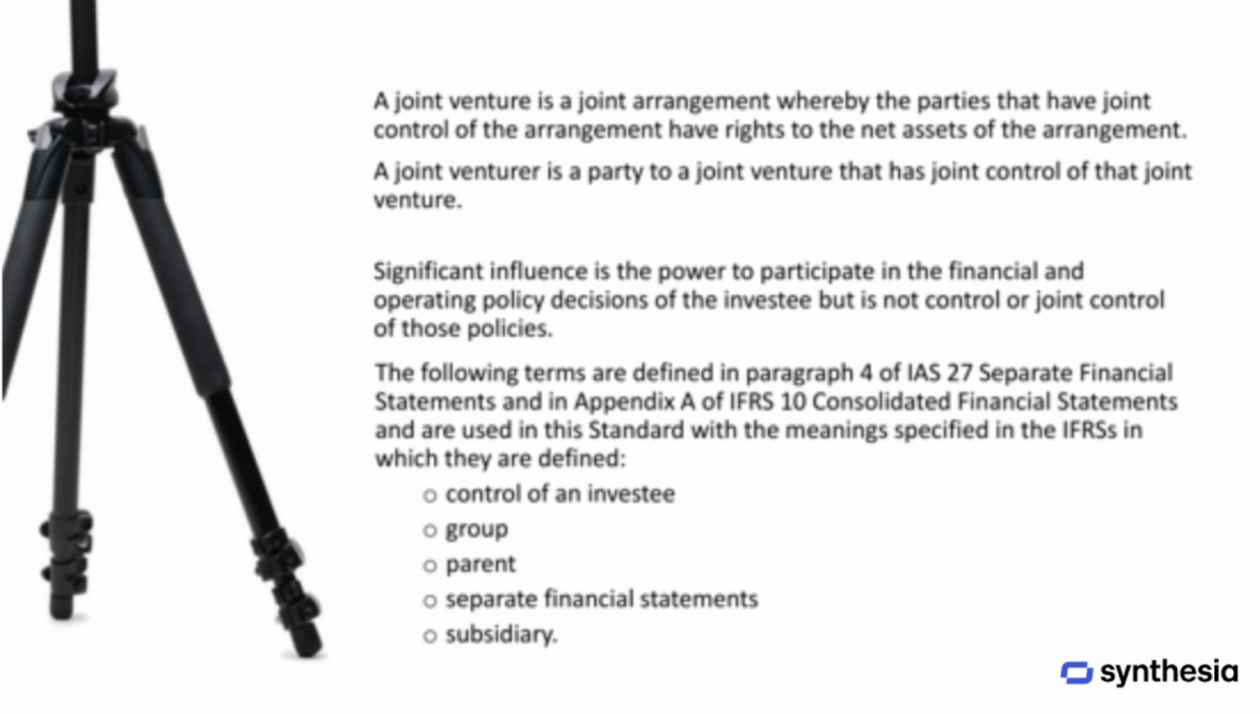Significant influence refers to the ability to take part in the financial and operational decisions of another entity without having full control or joint control. There are also several other terms used in this standard that are defined in more detail in other standards. These include concepts such as control of an investee, the definition of a group, a parent, separate financial statements, and a subsidiary. While they are not explained here, they follow the meanings given in those related standards.